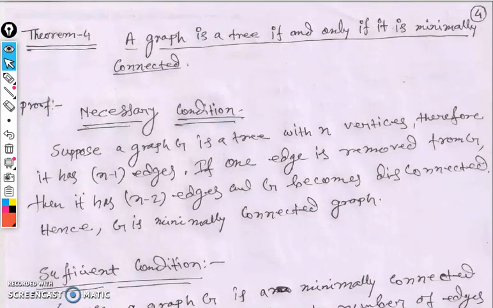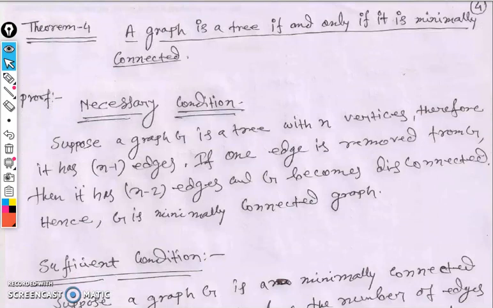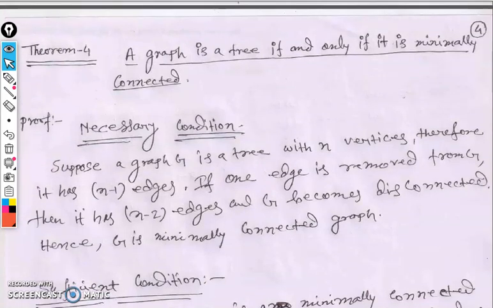A graph is a tree if and only if it is minimally connected. The same next theorem. একটা গ্রাফকে আমরা ট্রি বলবো যদি গ্রাফটা মিনিমালি কানেক্টেড হয়। A graph is a tree, again we repeat, a graph is a tree if and only if it is minimally connected.